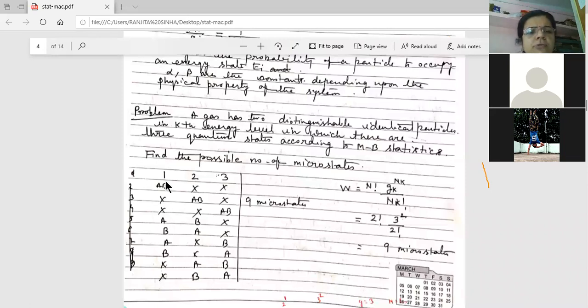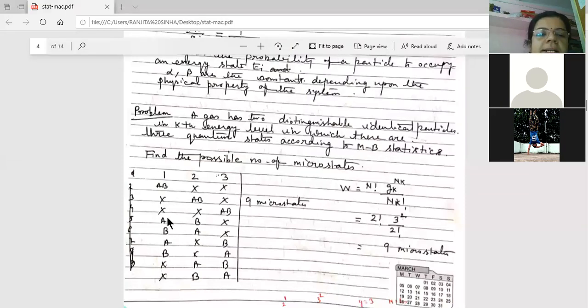We have only 2 particles. We are putting all the 2 particles in the first box or first state. Second and third box are empty. And again, first box and third box are empty, we are putting the 2 particles in the second box. And here we are putting the 2 particles A and B in the third box, with the first box and second box empty.